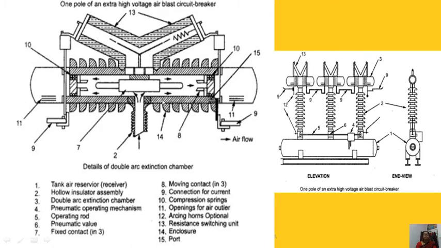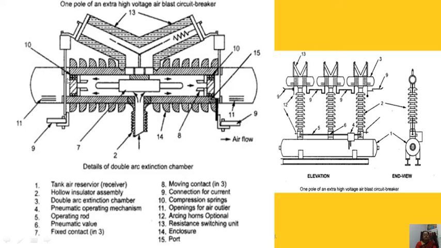It has a fixed contact. Seventh one is the fixed contact. Eighth is the moving contacts. Fourth is the pneumatic operating mechanism. Fifth one is the pneumatic rod. Sixth is the pneumatic valve. Seventh, fixed contact. Eighth, moving contact. Ninth is the connection of current. Tenth is compression springs. Eleventh, openings for air outlet.